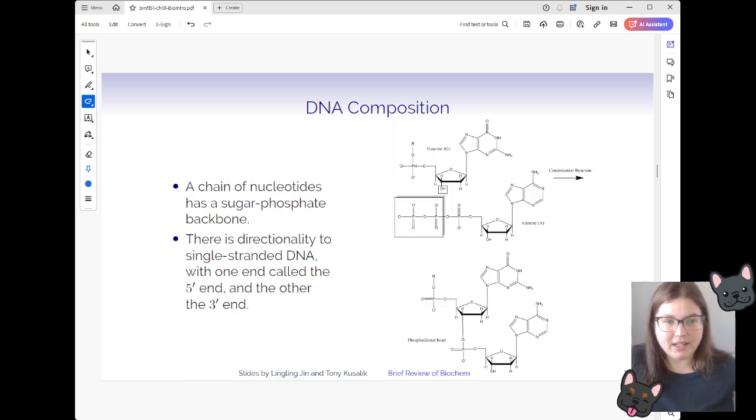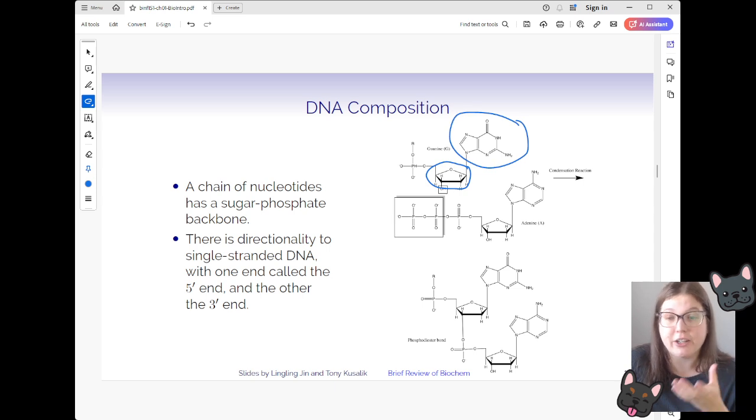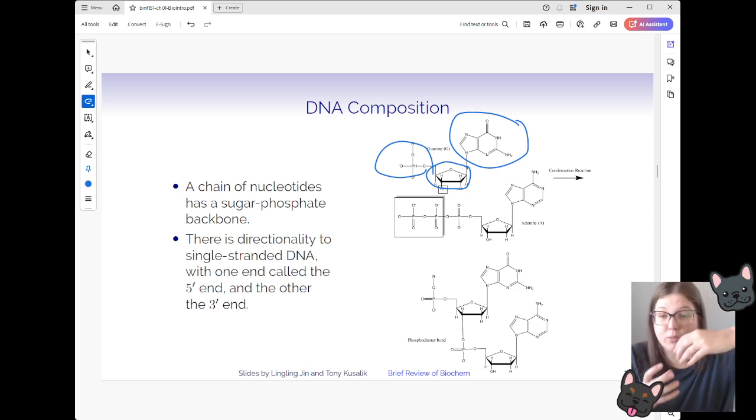So what ends up happening is those individual bases. Remember, we have our 5 carbon ring, we have our base over here, that's going to be our A or T or C or our G, and then we have our phosphate over here. These are going to be combined with other versions of this. They could also have guanines, thymines, whatever, forming these really, really long chains. So they form this chain of sugar phosphate backbones.